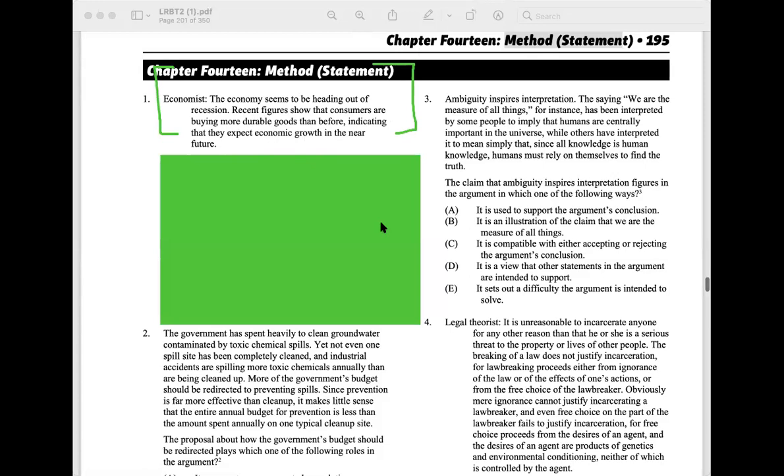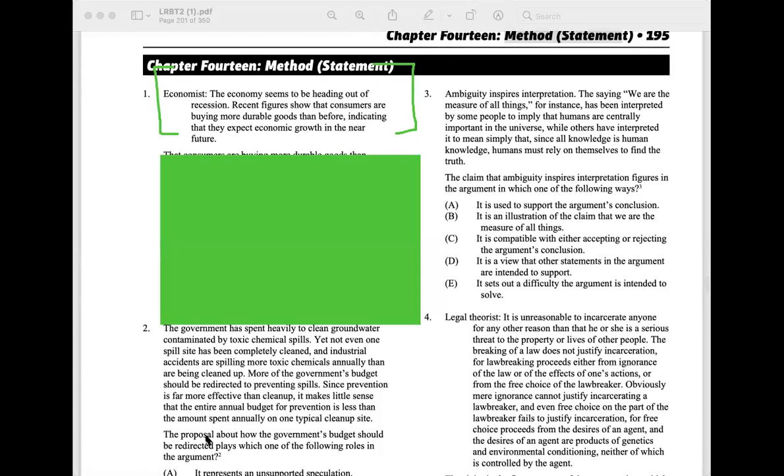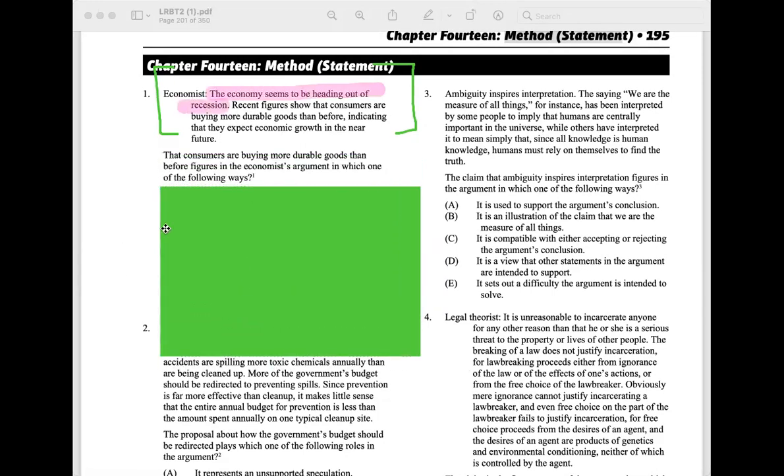This is an argument. Yes. And what's our conclusion? The economy seems to be heading out of a recession. Excellent. And so then whenever we read this question stem, it says the consumers are buying more durable goods than before, figures or plays what role in the economist's argument. So what we want to do is find this statement in our argument.